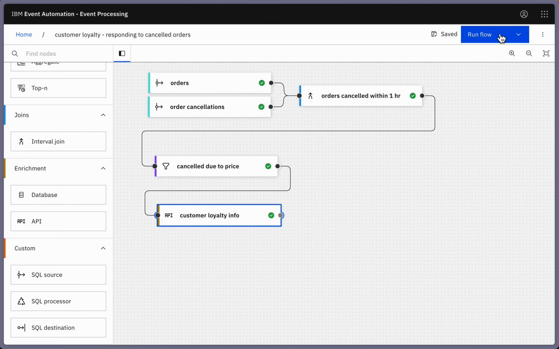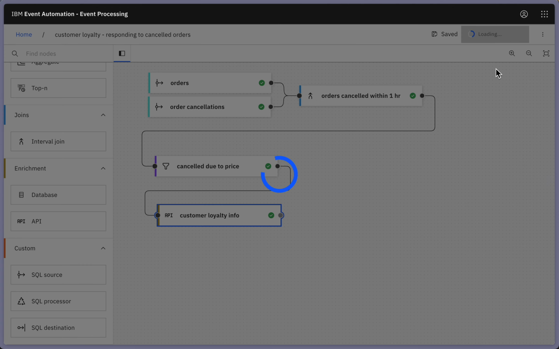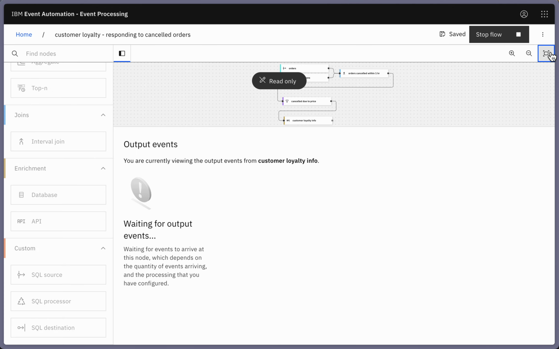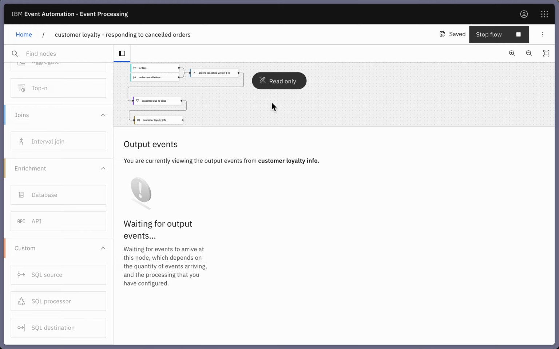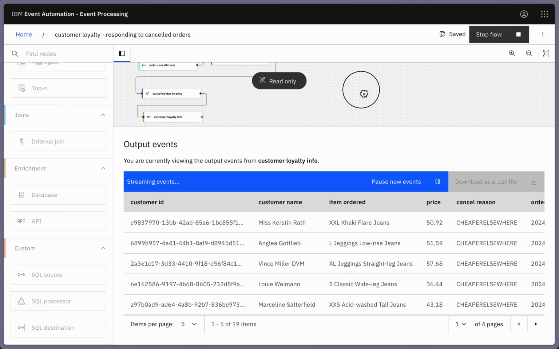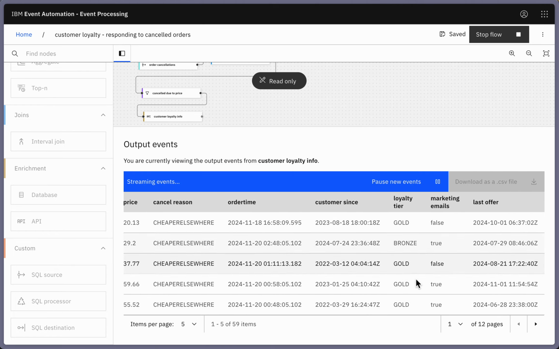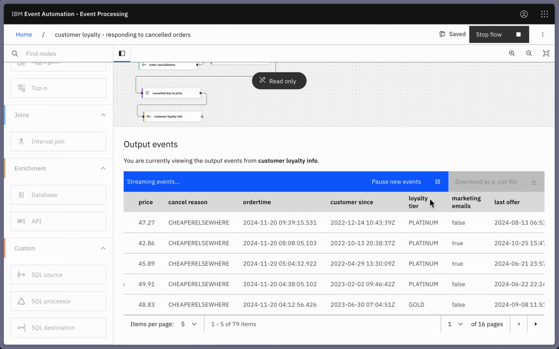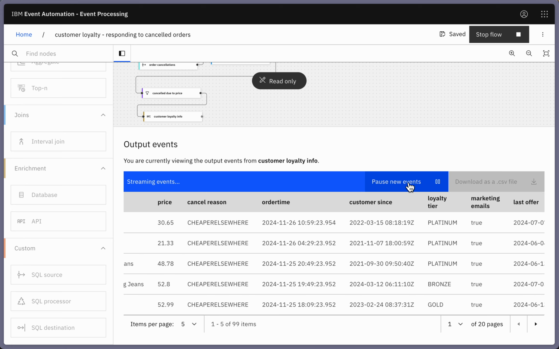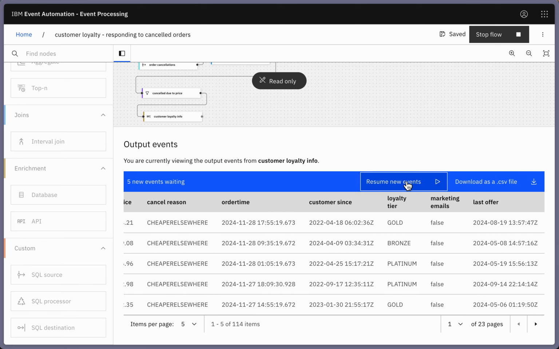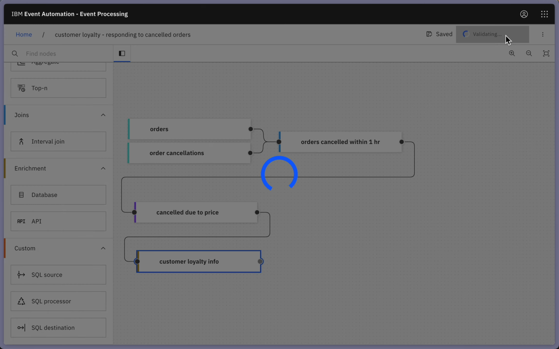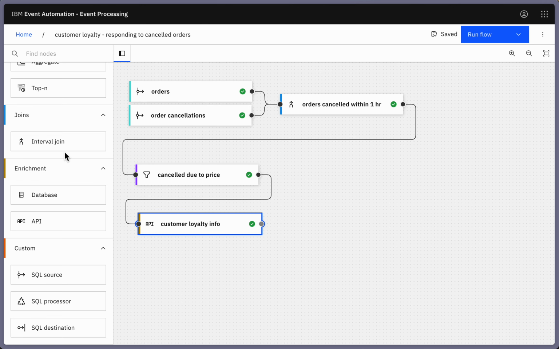So let's give that a try. Now I'm going to have all of those orders that were cancelled very promptly, filtered down to just the ones that were cancelled because of price sensitivity. And now for each of these cancelled orders, I've got that additional context, additional information about the customer that I'm bringing in from the API. So this can help me start to narrow down which of these events I want to respond to.